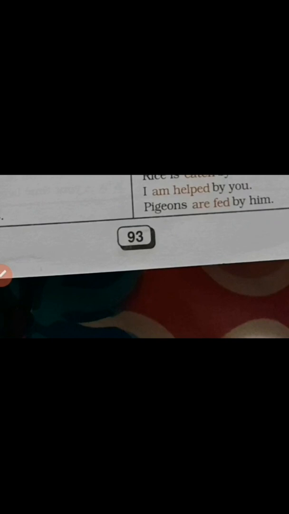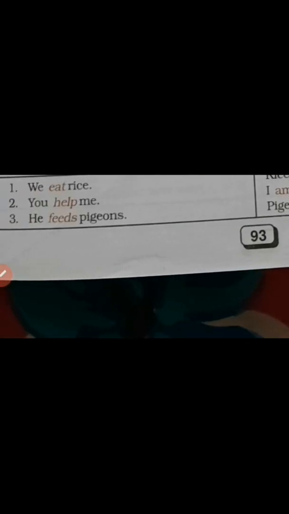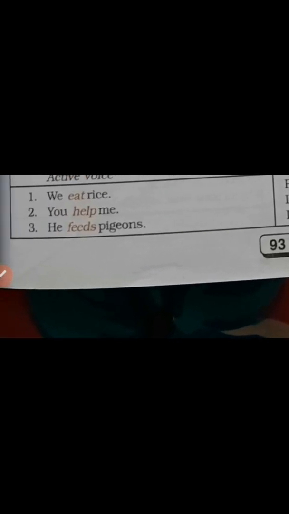Where pigeons, the object of the active voice, is turning into the subject of the passive voice. Pigeons. Next. Since it is plural in form, so are. Then feeds. Basically the main verb is feed, which is turning into fed. Feed, fed, fed. So the third form is fed. So are, then we have to put the third form fed, then by plus.